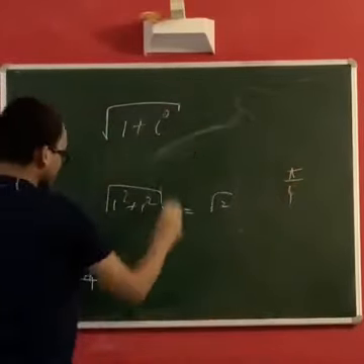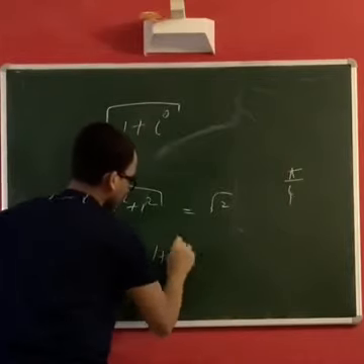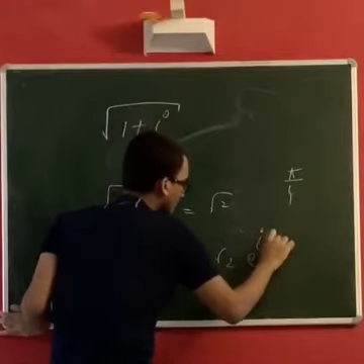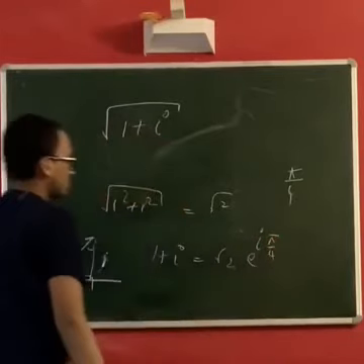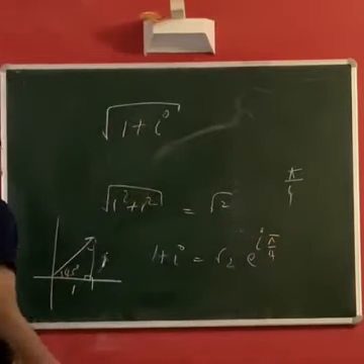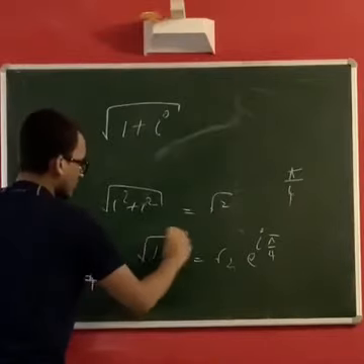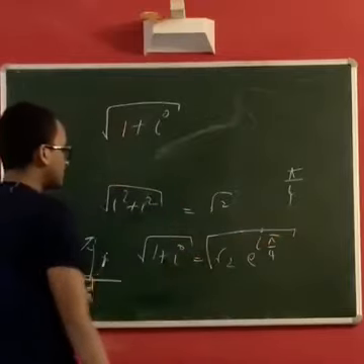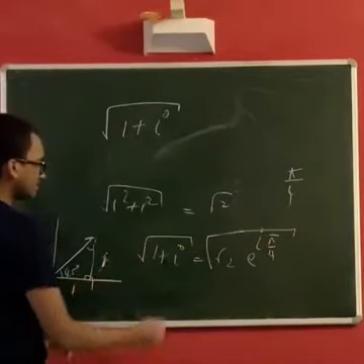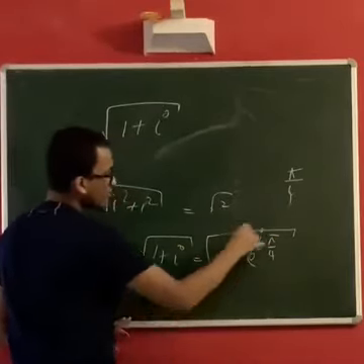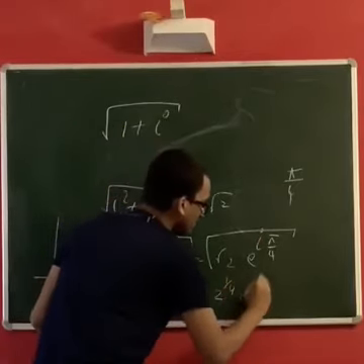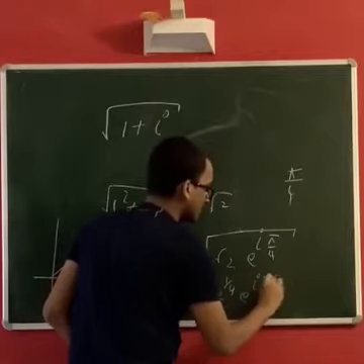So you can write this 1 plus i as root 2 times e to the i pi by 4. Great. Now we want to take the square root of this. Take the square root of this. This will give us root of root 2, that is 2 to the 1 by 4, times e to the i pi by 8.